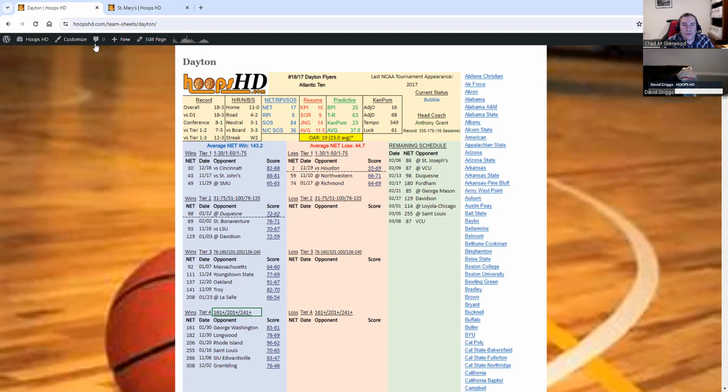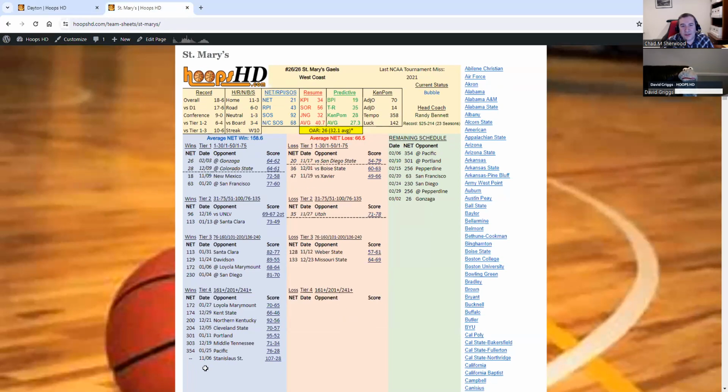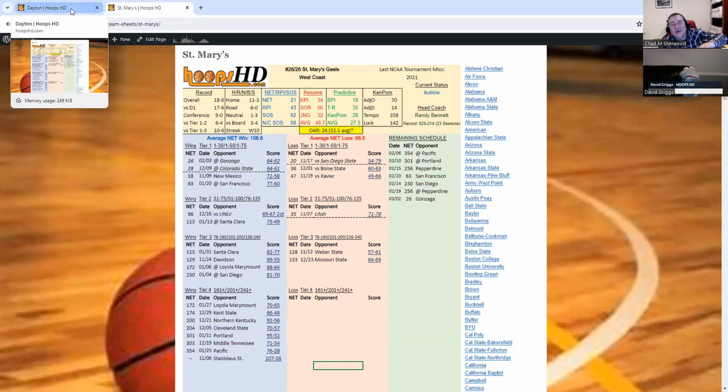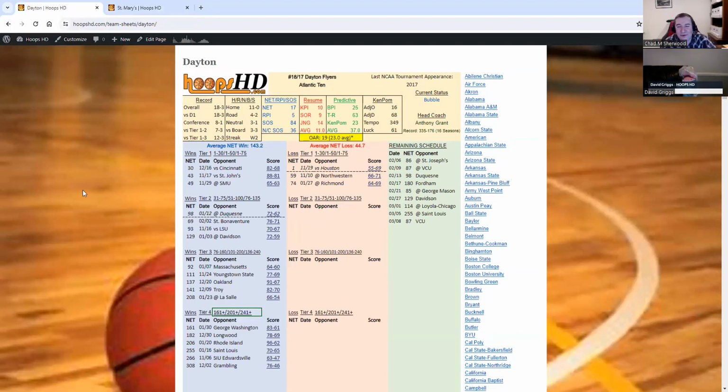For our purposes, for these team sheets, I'll jump over to St. Mary's again. Any non D1 team, we do throw in the bottom of the tier 4. It's not really considered a tier 4. It's considered its own little entity, but that's where we put them here. But so that's what the tiers are.